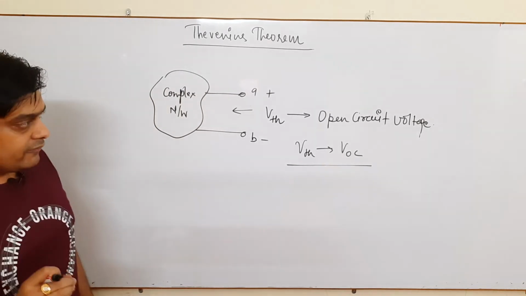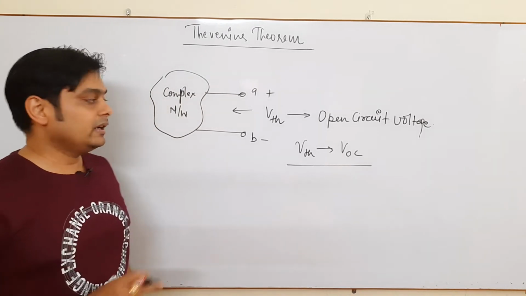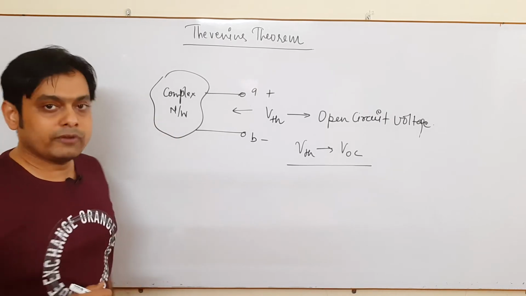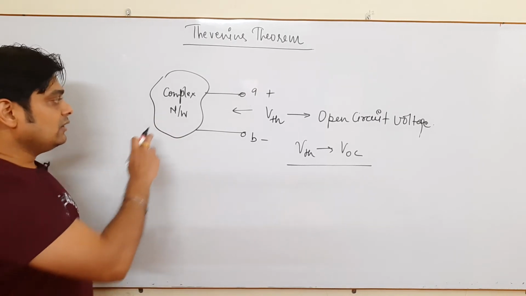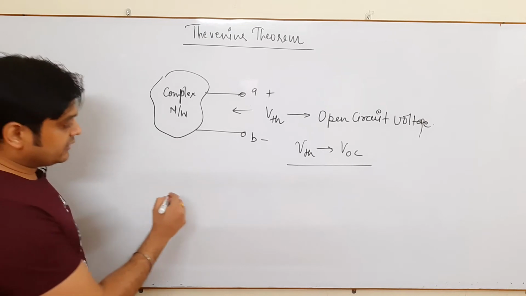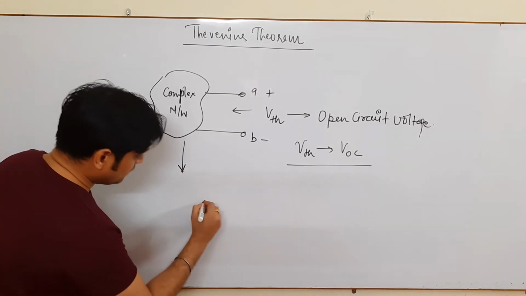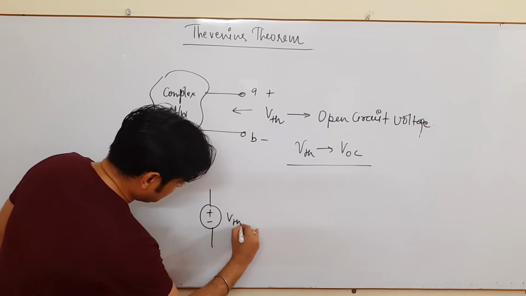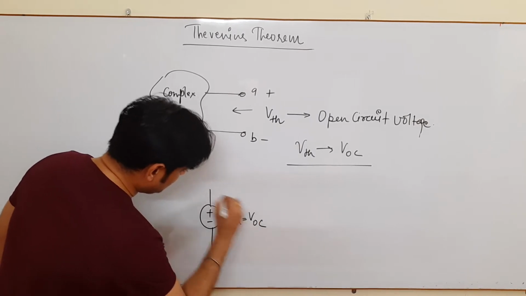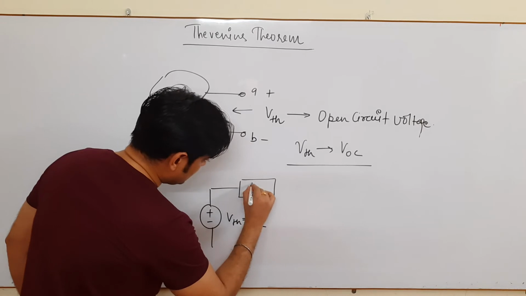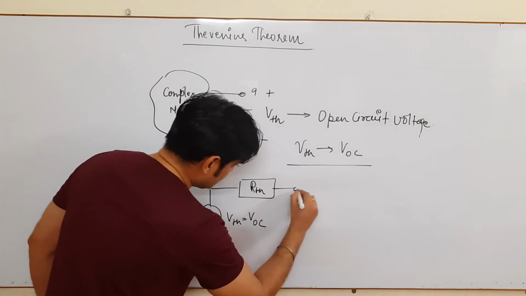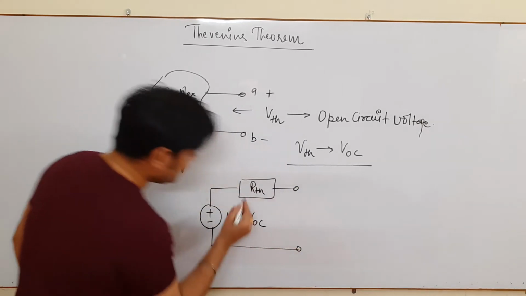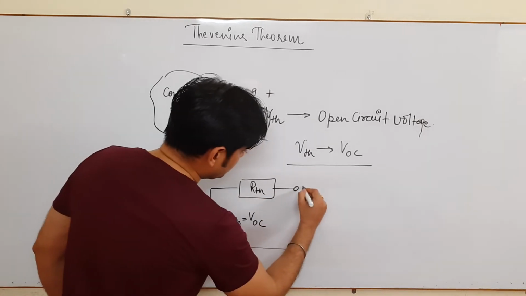So RTH we understand, VTH we understand, and with the help of this one can find the equivalent of a complex network, which I have already given you. This is your VTH, which we call VOC, and this is your RTH, your Thevenin resistance, which is basically in series with the voltage source.